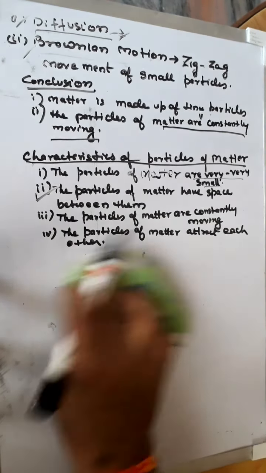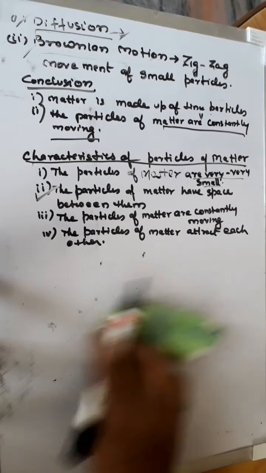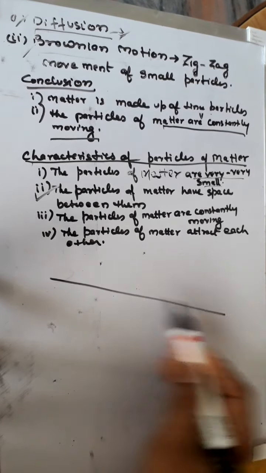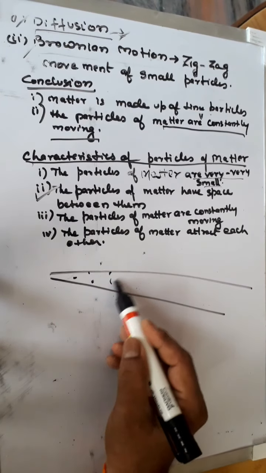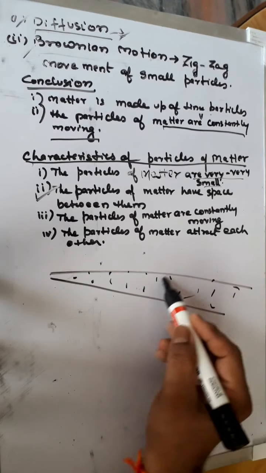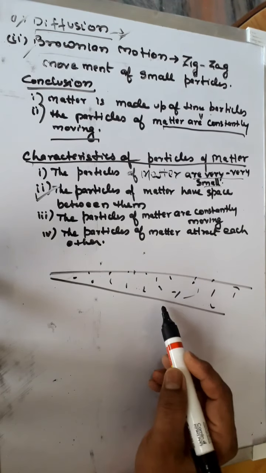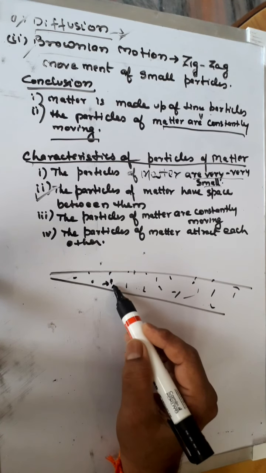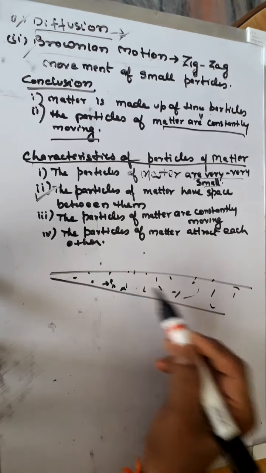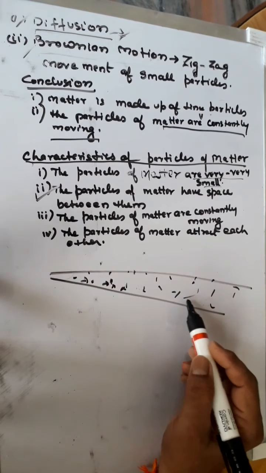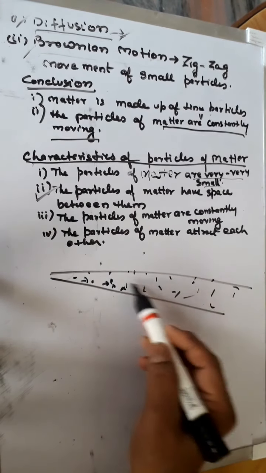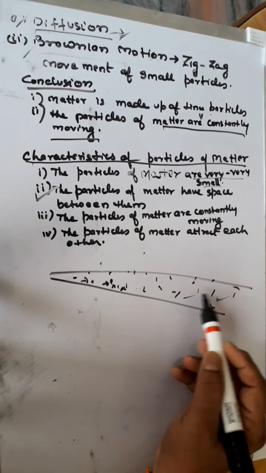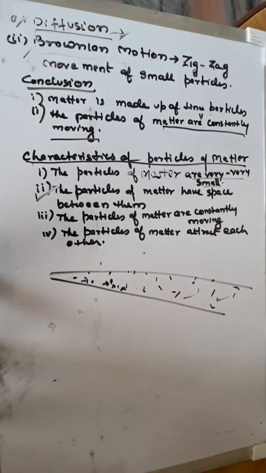Now the third property is that the particles of matter are constantly moving. We have taken earlier the example of sunlight entering our room and we see dust particles moving here and there, this Brownian motion. Why does this happen? Because they are being constantly hit by the small air molecules or air particles, whatever we say. We can see the dust particles moving with our eyes also. So this proves that the particles of matter are constantly moving.